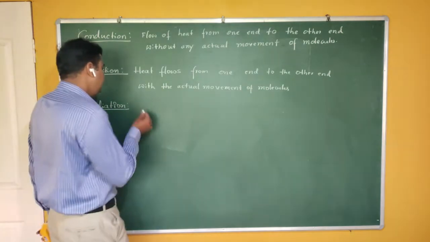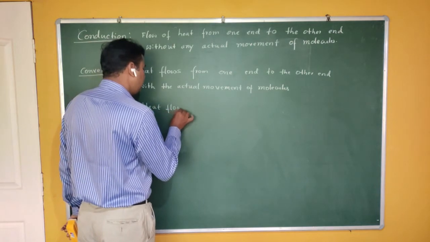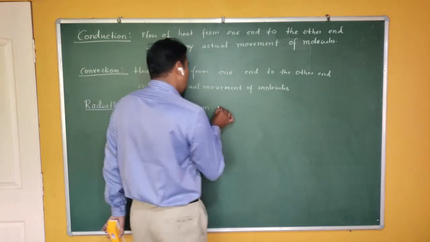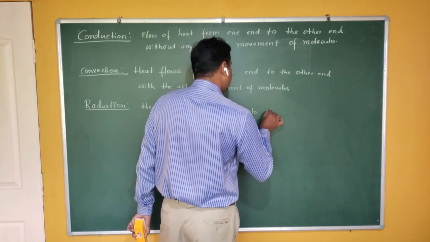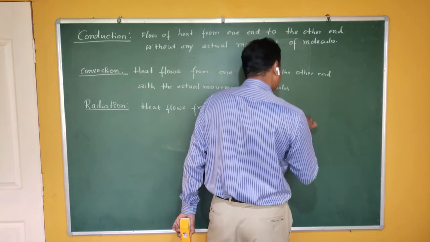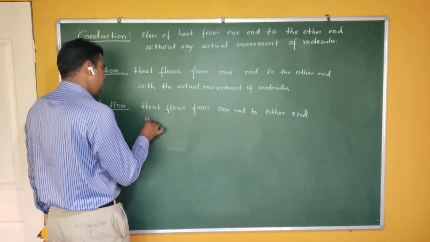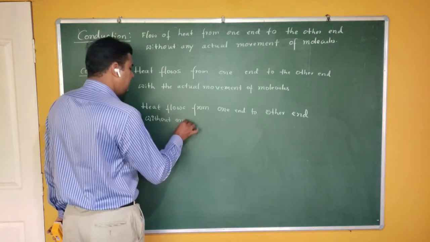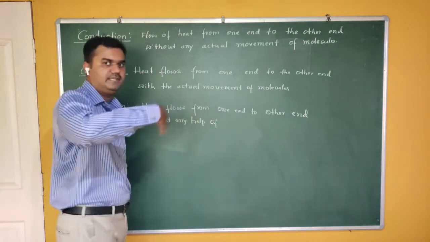What is radiation? Heat flows from one end to the other end without any help of an intermediate medium.